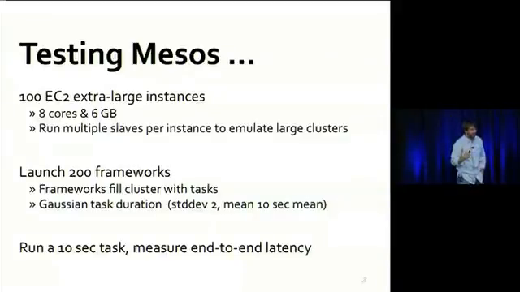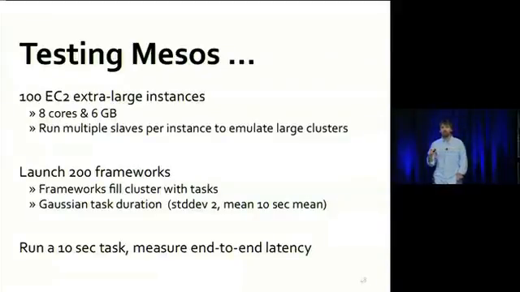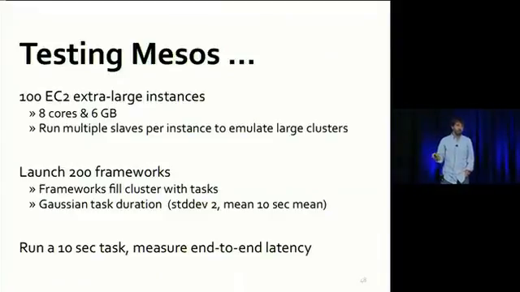So what we did with these machines was we actually launched 200 frameworks. Oh, sorry, let me take a step back. So what we did on these machines was we ran multiple slaves per machine. The idea being that if we run 10 slaves per machine with 100 EC2 instances, we can emulate a 1,000 node cluster and so forth and so on. So the goal being that we're just trying to push the scalability and the fault tolerance issues of the master here.